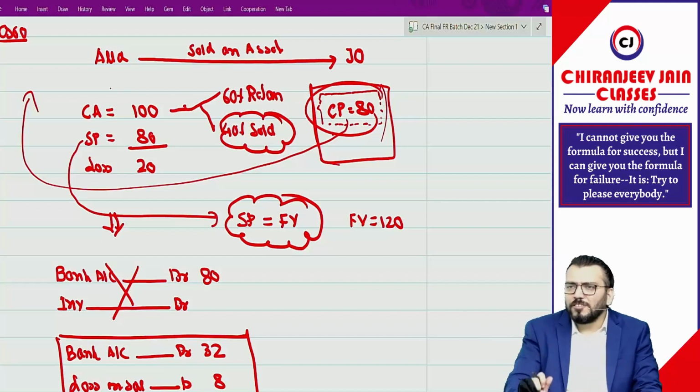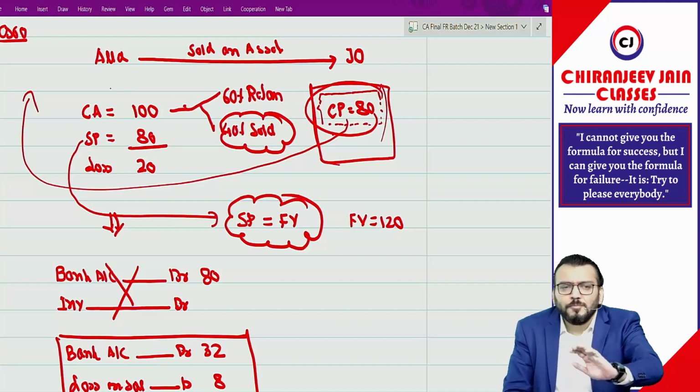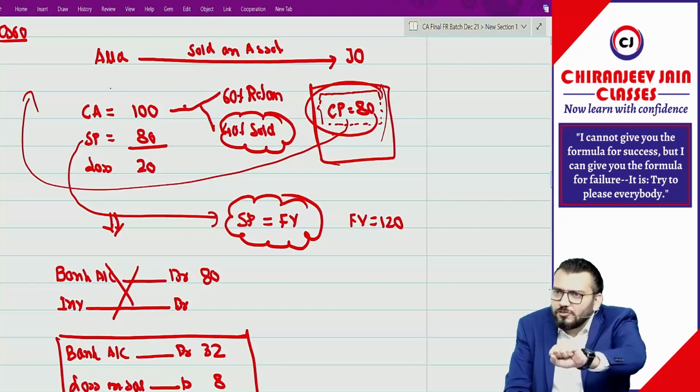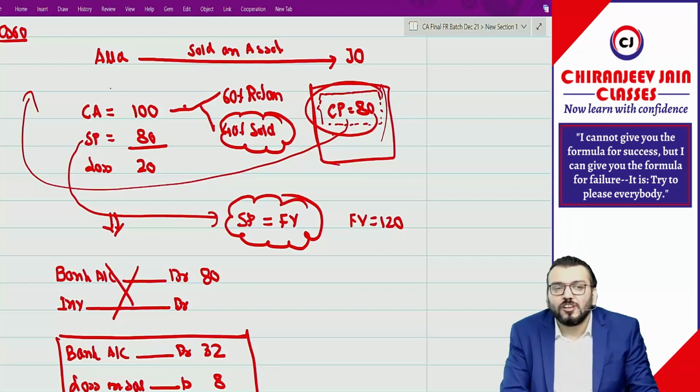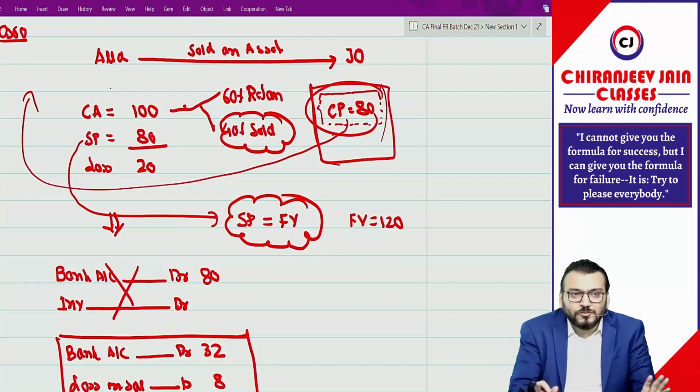It is quite possible that fair value is equal to 120, but we have transferred the asset at rupees 80 because we have some interest. Then it is quite possible that in this case there is no evidence of impairment. Therefore, the full loss will not be recognized.